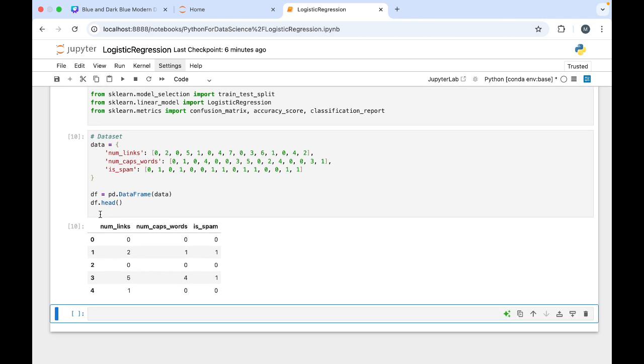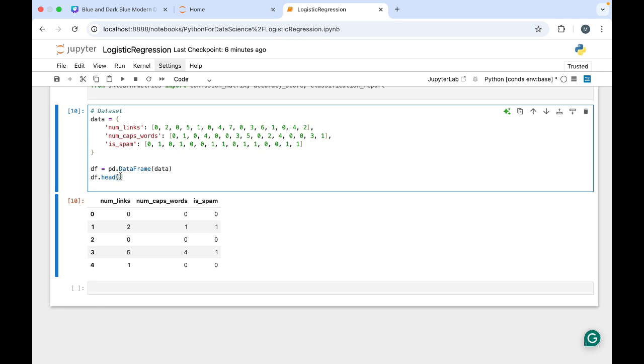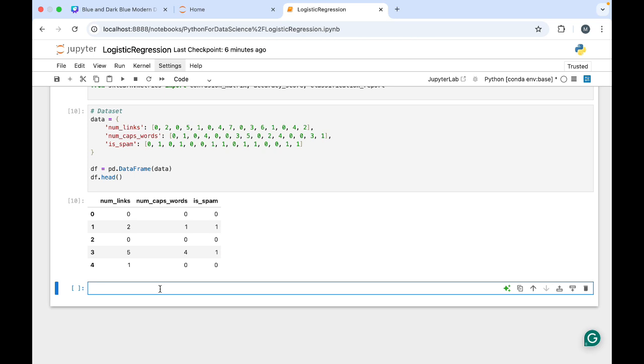And then df.head, we know what it is doing. It is going to show the first 5 rows of our data. If you want to mention any number, that how many rows you want to see, then you can mention it over here. Simple data, no complex things are over here. Until now it is very clear how we are working.